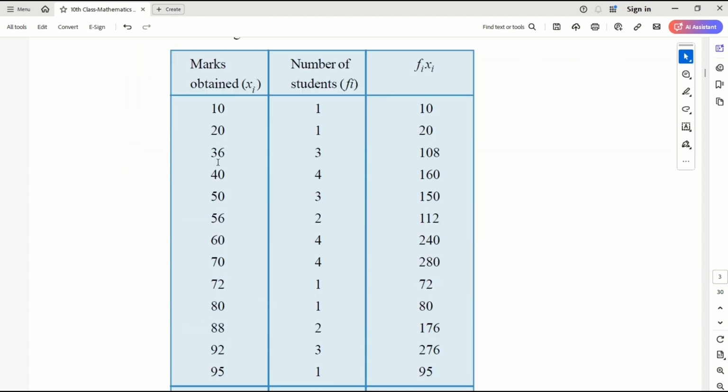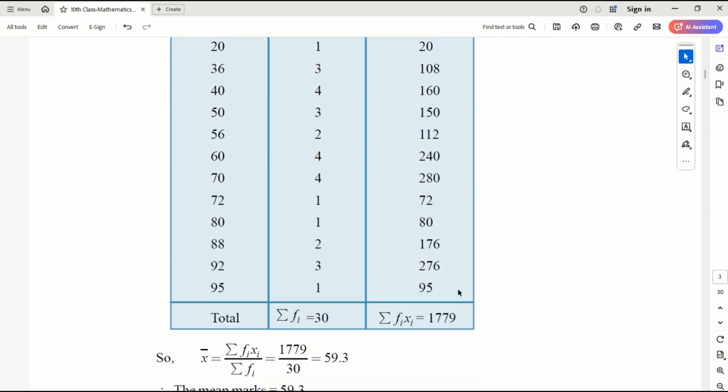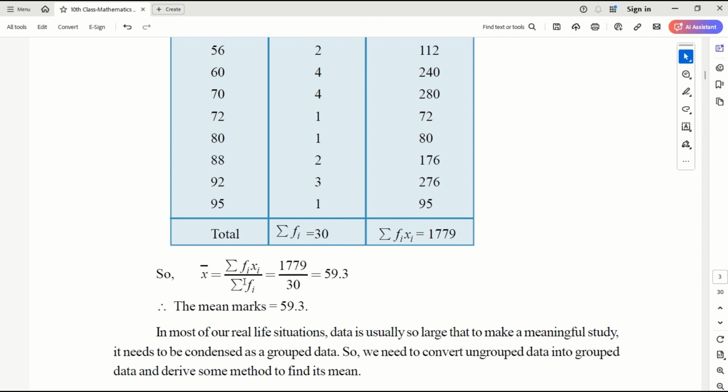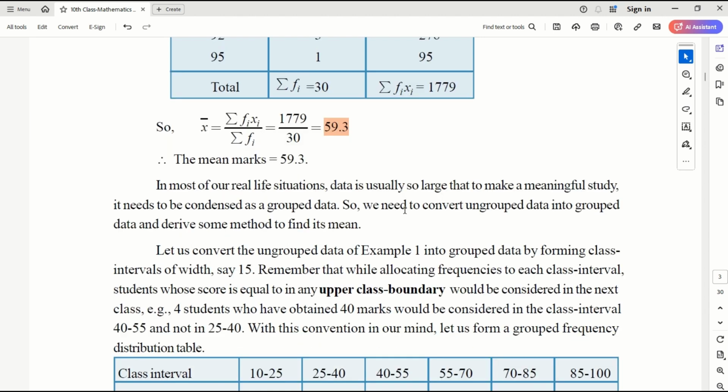Okay. Now I know the marks obtained, the group here, and I know the students. Okay. Frequency. So Fi Xi I am calculating. This is 10 into 1, 10, 20 into 1, 20, 36 into 3, 108, similarly, and then sum up everything. Okay. So I have my sigma Fi Xi and sigma Fi. So mean is nothing but sigma Fi Xi divided by sigma Fi, which is 1779 divided by 30, which is 59.3. Okay. So this is the very simple way how you get the mean of the data given, right?